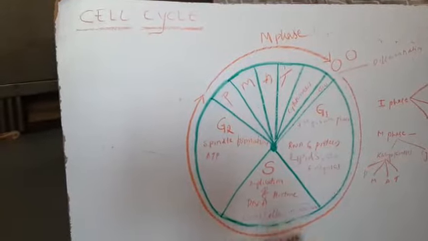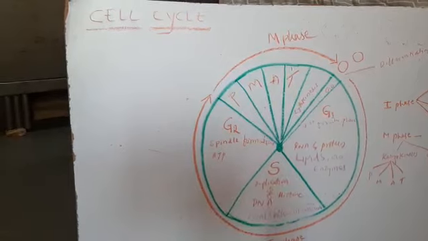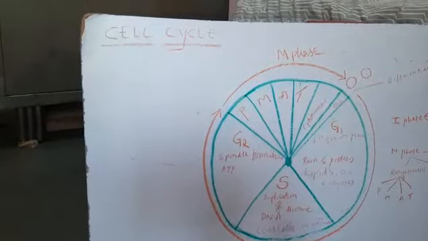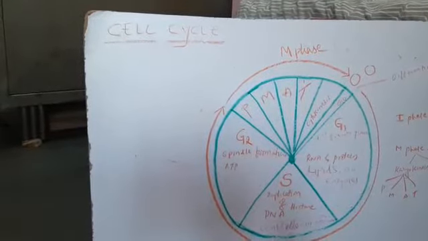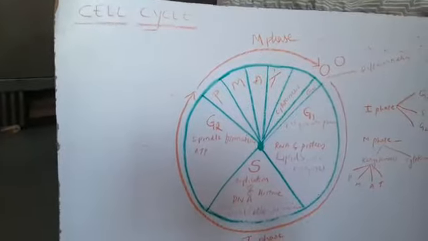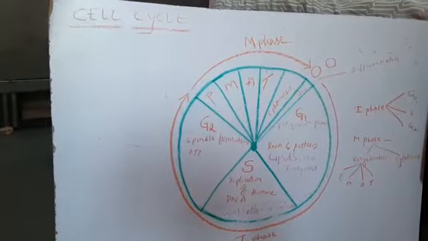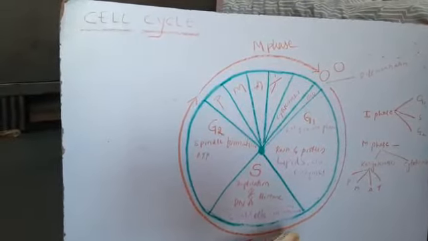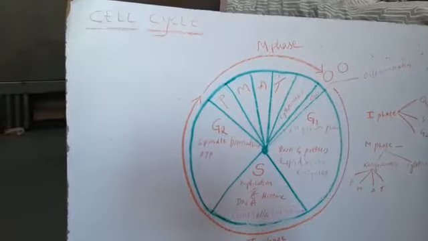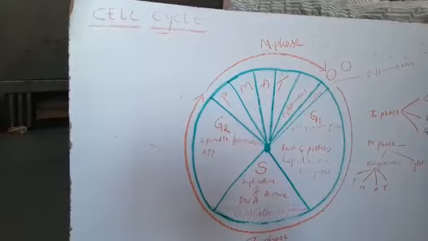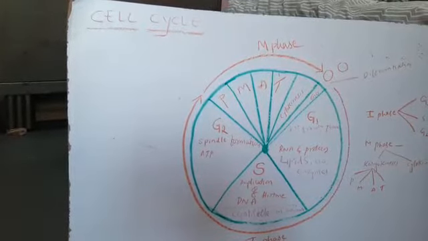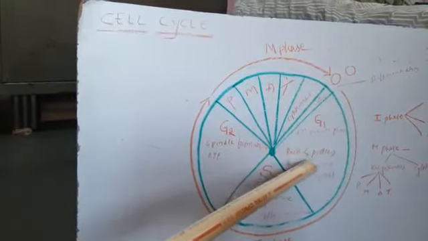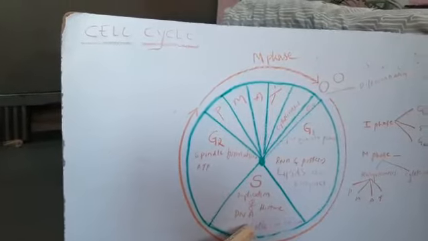Different types of enzymes are required for the replication or duplication of DNA, which takes place during S phase, which is also called the synthetic phase or synthesis phase. Here, as you know, topoisomerase, helicase, DNA polymerase 1, DNA polymerase 2, DNA polymerase 3 are the different types of enzymes required during the process of synthesis, or duplication, of DNA. So it is clear that the enzymes required for the synthesis of DNA are synthesized in G1 phase, without which the further events do not take place.